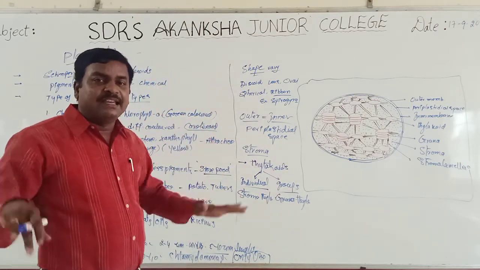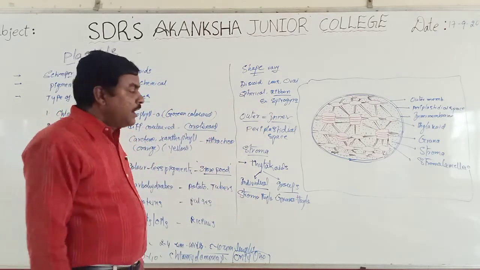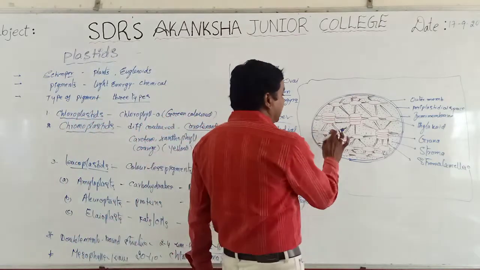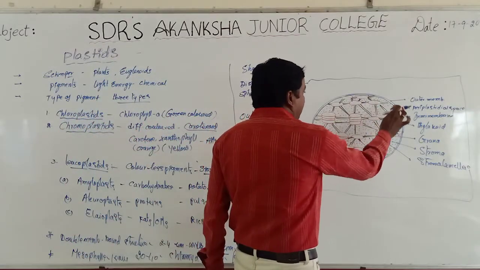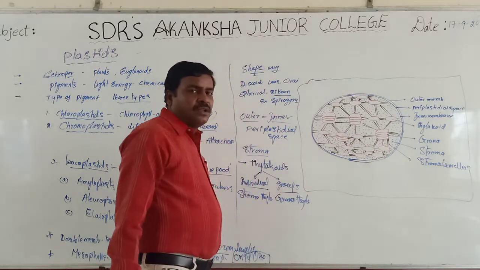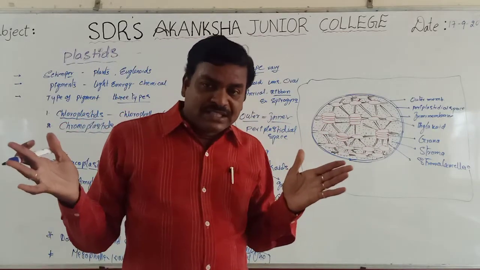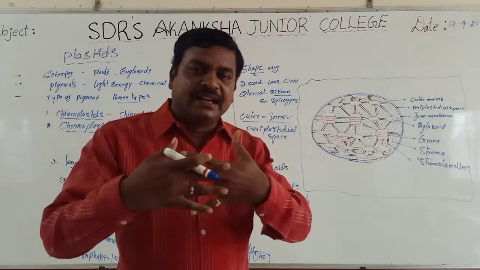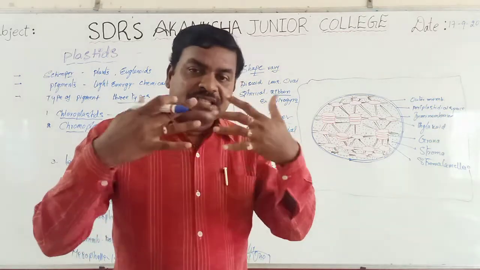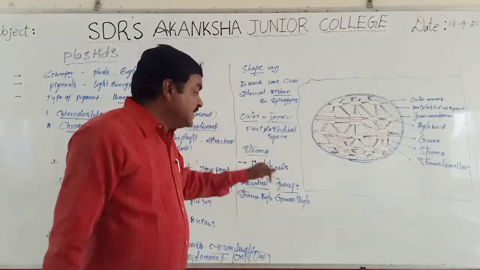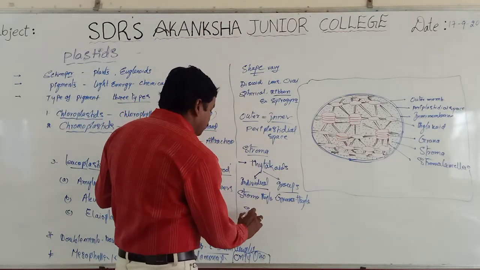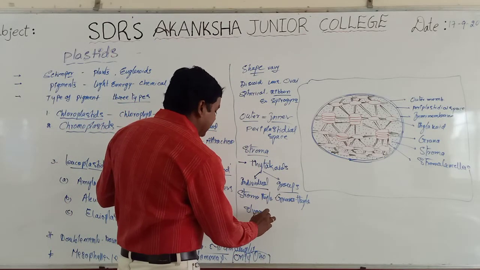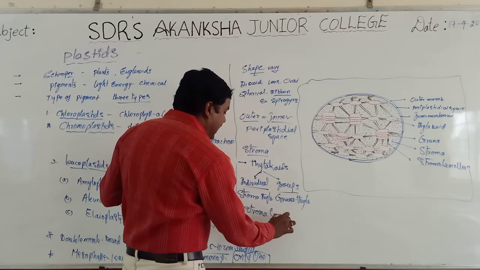And all these thylakoids, very important, are interconnected by membranes. These membranes are called stroma lamellae.